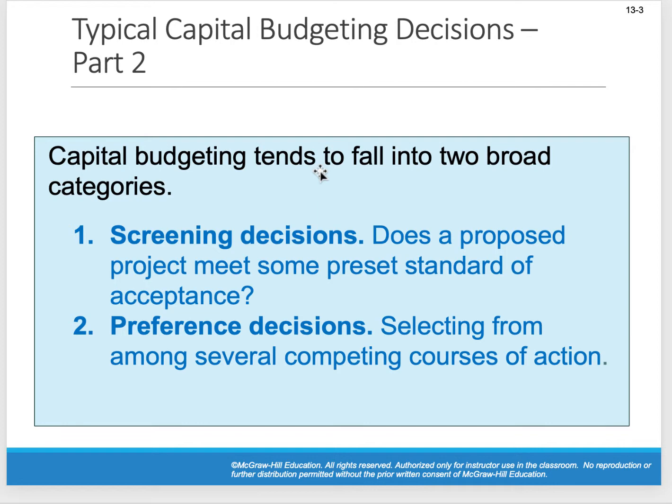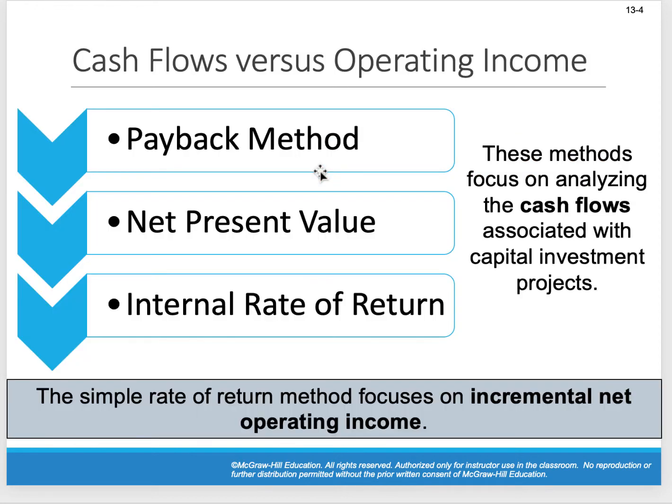Making a preference decision says, hey, we have a number of different projects that we could undergo. We need to find out what's the best project, what's the second best, and what's the third best. So when we're looking at preference decisions, we're ranking our choices over a number of projects that we could have. And we'll see how to do that as well.